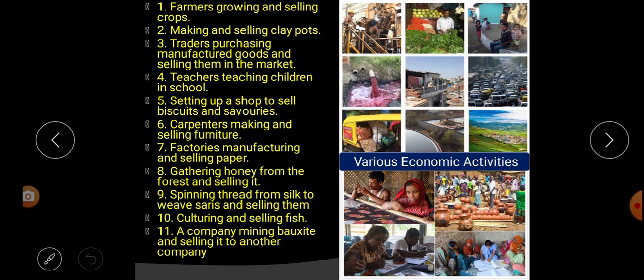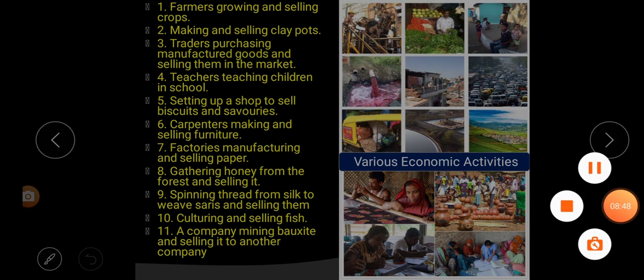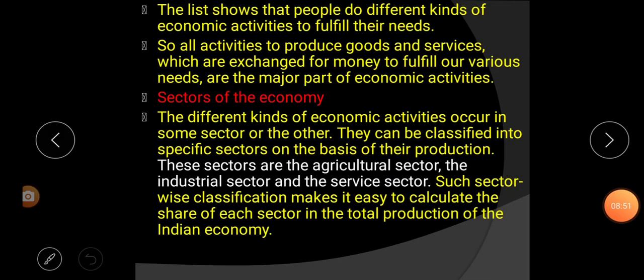So these are some of the economic activities which take place in our day-to-day life, in our surroundings. It doesn't mean that only these many economic activities are taking place. There are many more economic activities that you can find out by yourself. The list shows that people do different kinds of economic activities to fulfill their needs, to survive or to live.